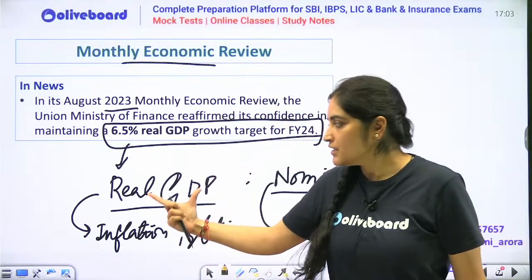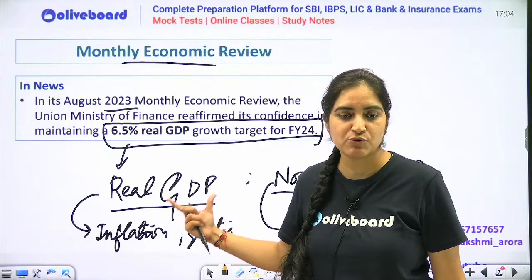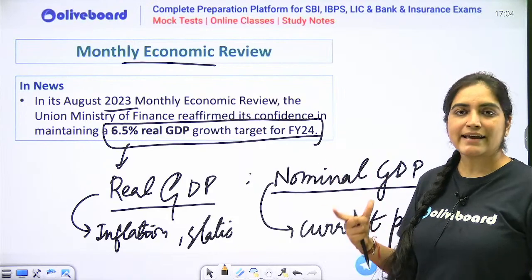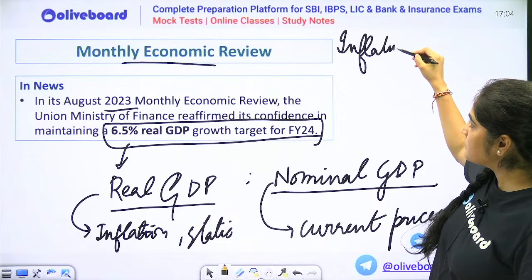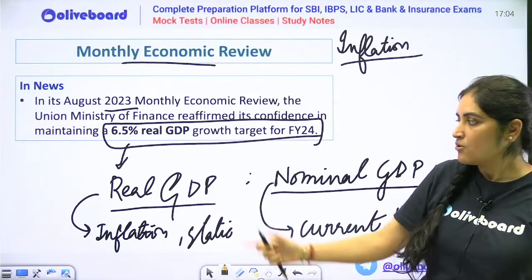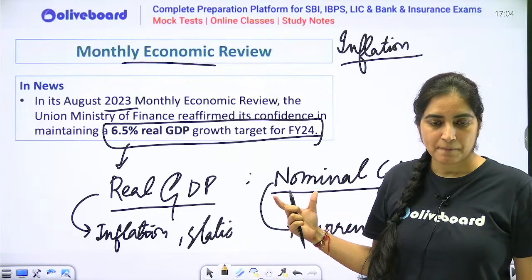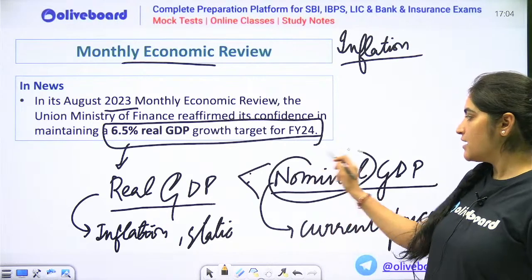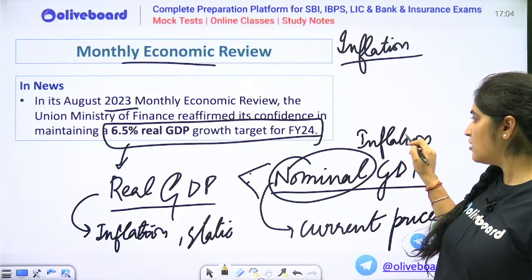Another thing: in the case of inflation, what can you tell about which will be more? Real will be more or nominal will be more? In case of inflation, when the prices are rising, what do you think? Real or nominal? Which will be more? Nominal will be more. Very good. Because nominal has the effect of inflation as well. So, therefore, nominal will be more.